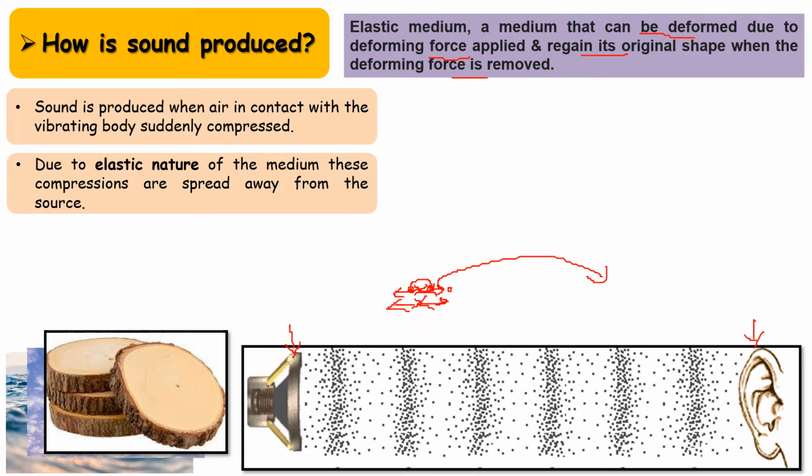You need to understand that it is the particle that is vibrating and it is not the displacement of the particle to a new position. So the air molecules stay where they are, they just vibrate around their mean position and come back to their original position, and in the process they transfer their vibrational energy to the neighboring particle. Then that neighboring particle will transfer the energy to the next neighboring particle. And that is how these compressions are spreading away from the source and reaching the destination.